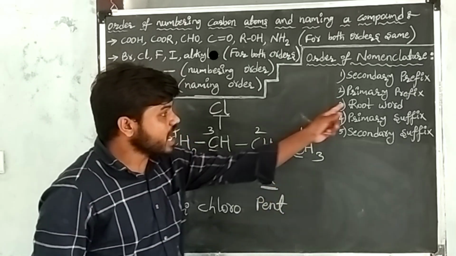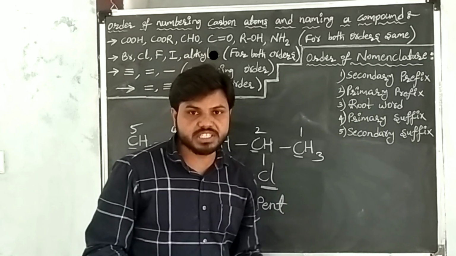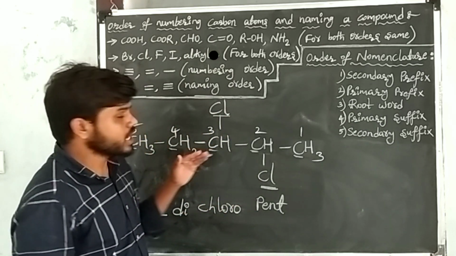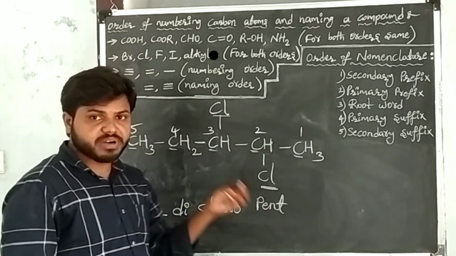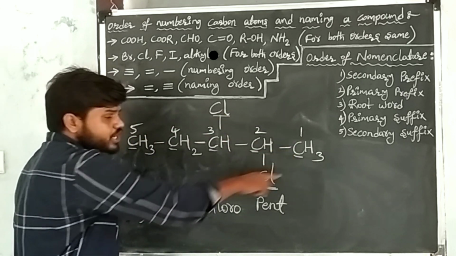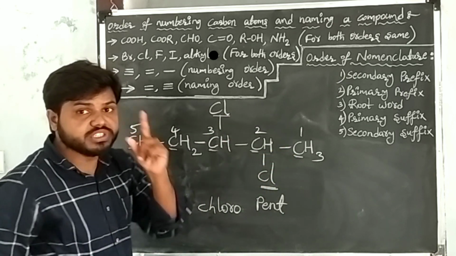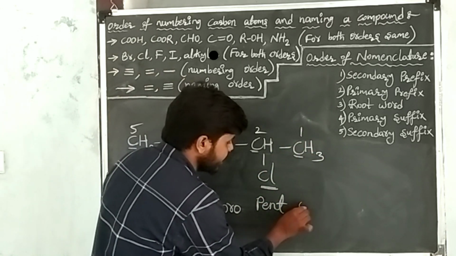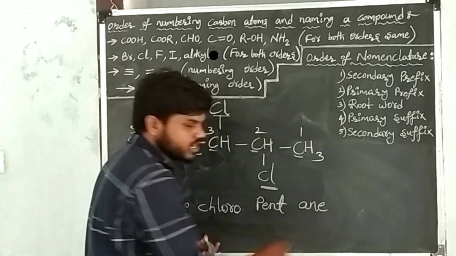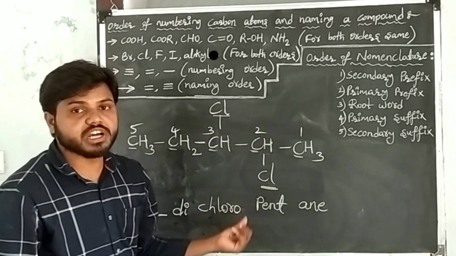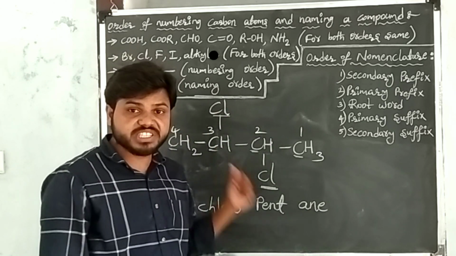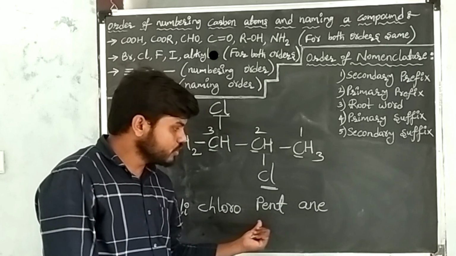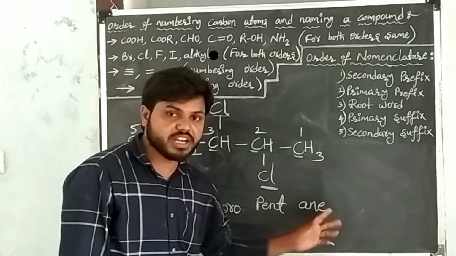After writing the root word, go to the primary suffix. Here primary suffixes are single bonds, double bonds, triple bonds. Between every two atoms in the given carbon compound, single bonds are present. That's why take the suffix of single bond, that is ane.